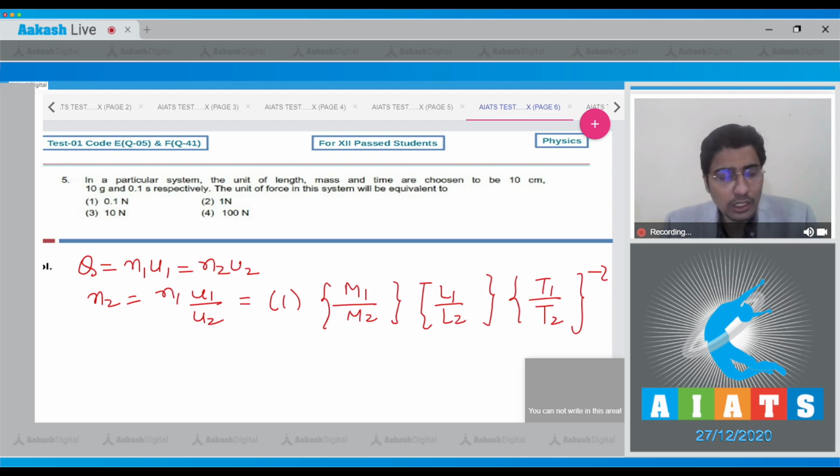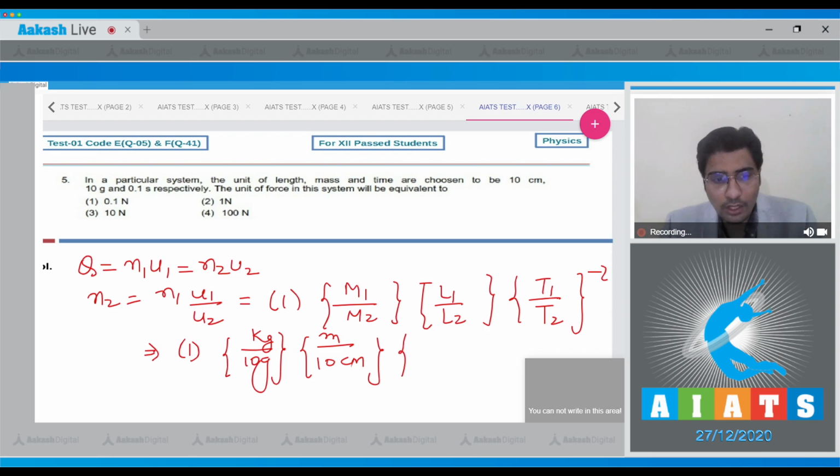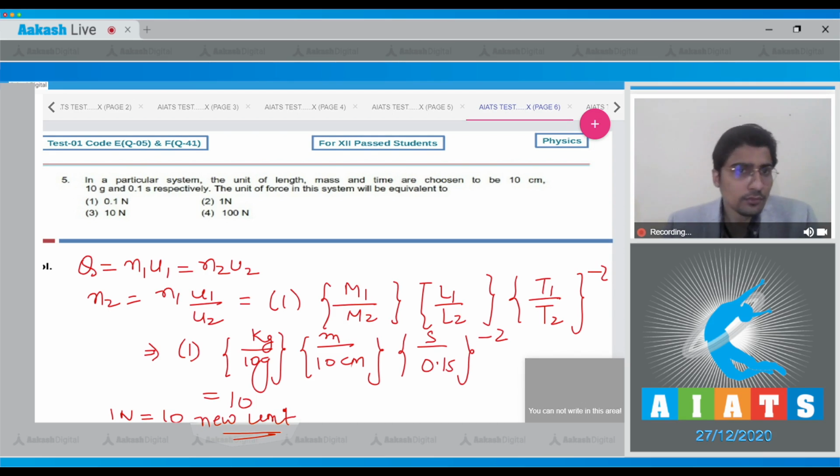Further on, substituting the given quantities, we can write down this will be 1 divided by kg by 10 gram. Kg is the SI unit of mass. This will be meter by 10 centimeters into seconds by 0.1 second to the power minus 2. This will be, dear student, equal to 10, and hence 1 Newton will be equal to 10 new units. And hence further on, 1 new unit will be equal to 0.1 Newton, meaning that for this question the correct answer should be option number 1.